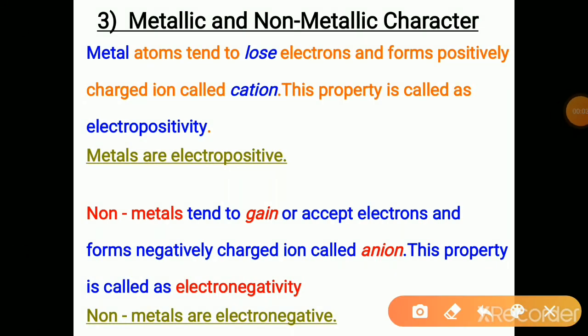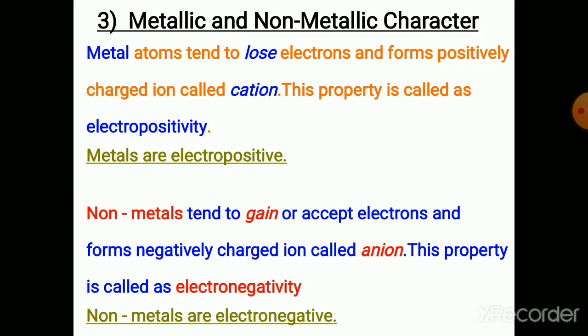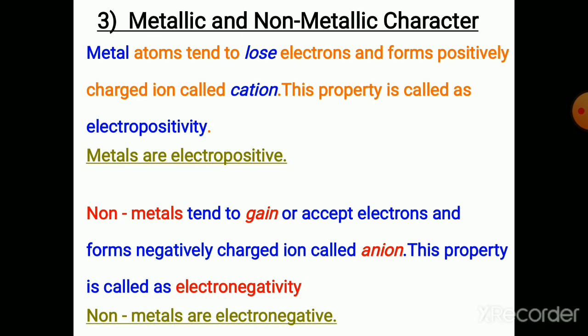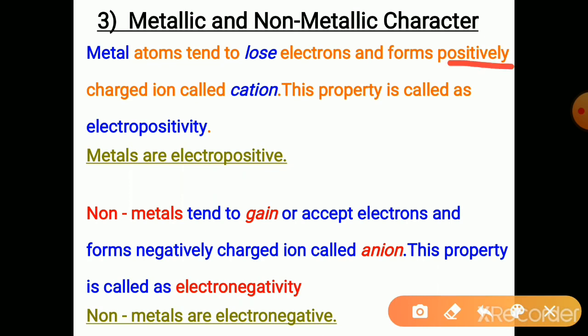Let us discuss the third property: metallic and non-metallic character. Metal atoms tend to lose electrons and form positively charged ions called cations. The property of losing electrons is called electropositivity, and the metals are electropositive.